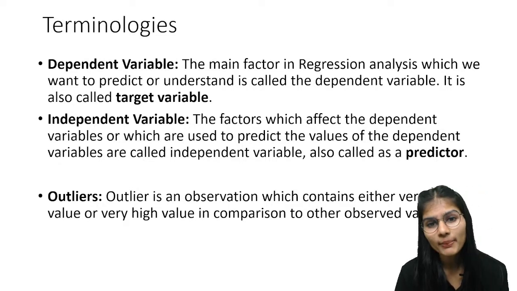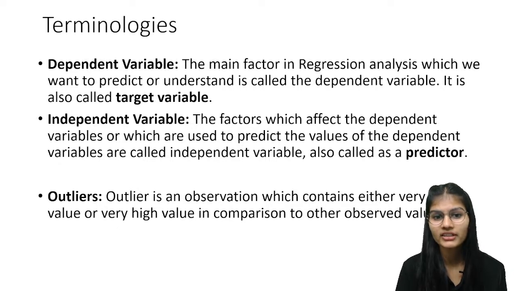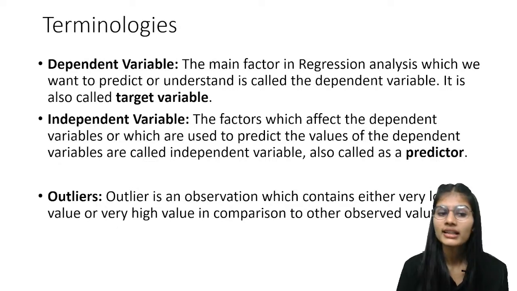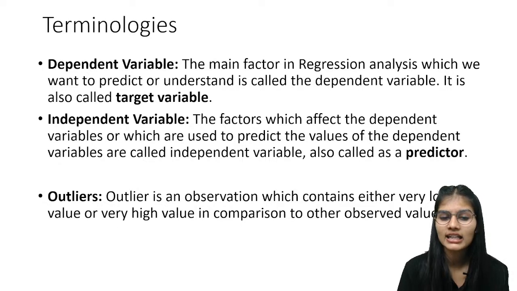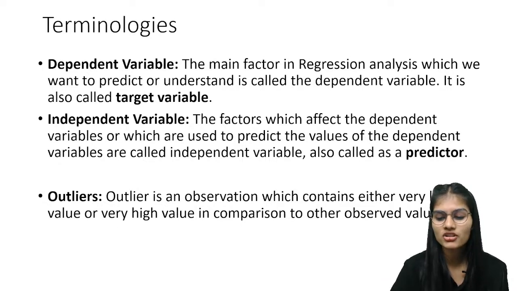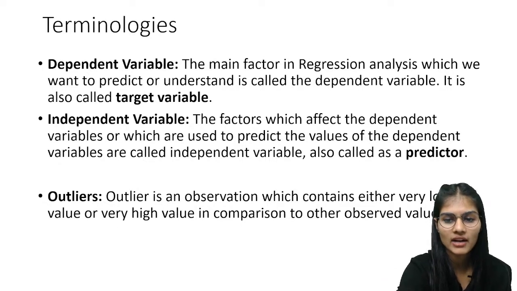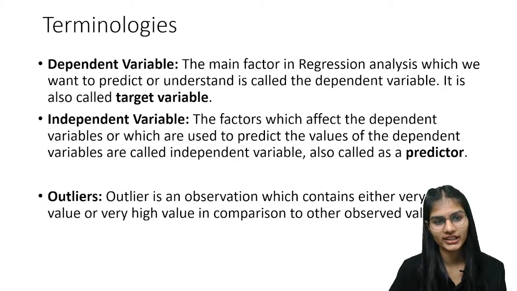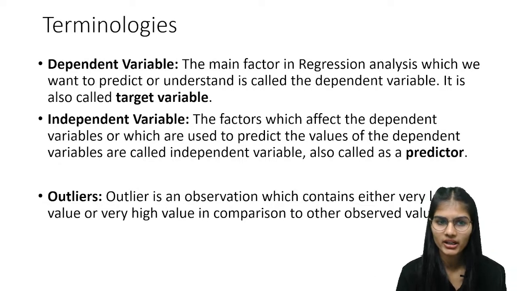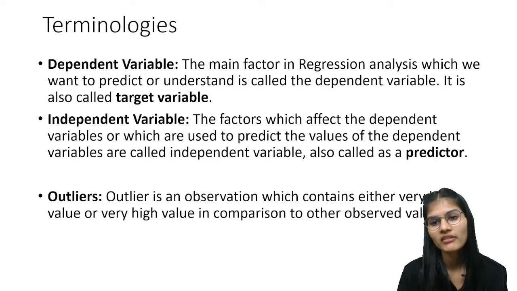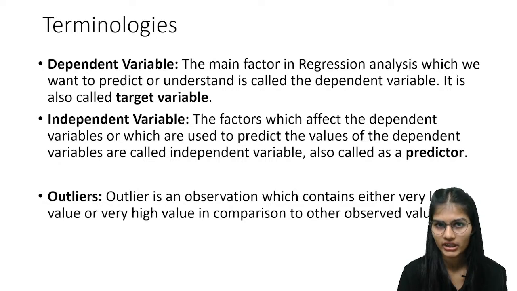Independent are the factors which are affecting the dependent variable. The factors which are affecting the dependent variable are called independent variables. The factor we have to predict is your dependent variable. So dependent variables are also called target variables.